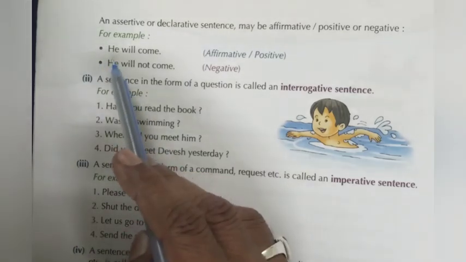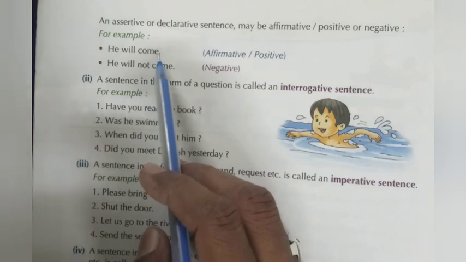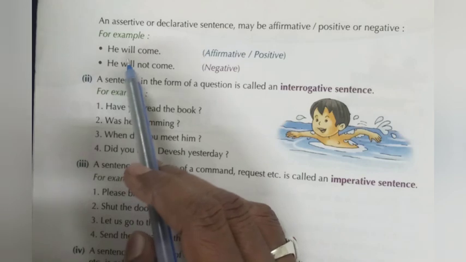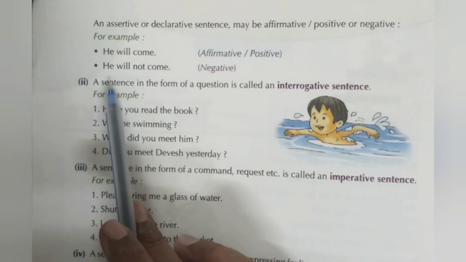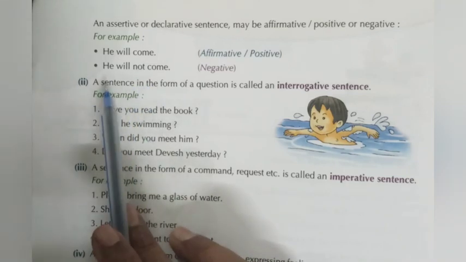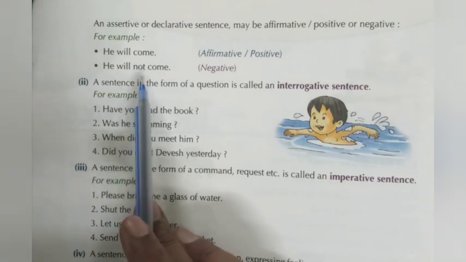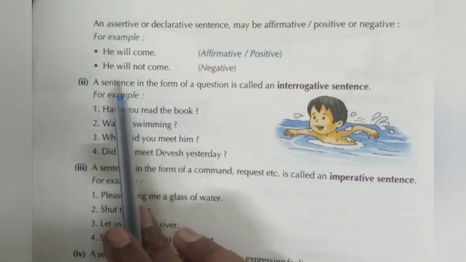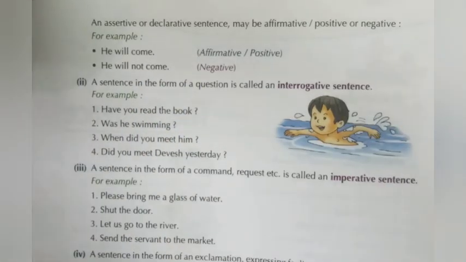For example, he will come. Here, this sentence is an affirmative sentence, also called a positive sentence. Now, second, he will not come. Here, this sentence is called a negative sentence because its meaning is negative. That makes a negative sense. Okay, he will not come. This is called a negative sentence.